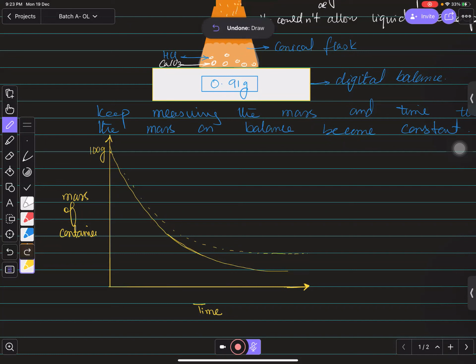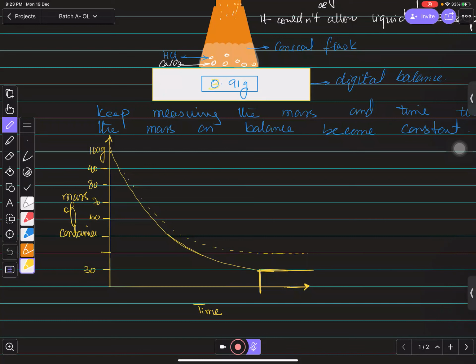But you need to remember, once the line is going to be straight or horizontal, this means the reaction is over now. Straight line is showing that the reaction is over now. So over here, you can find out at this time the reaction is over. For suppose it is 90, it is 80, it is 70, it is 60, it is 50, 40 and 30. For suppose 30 gram पे ये reaction stop हो गया.